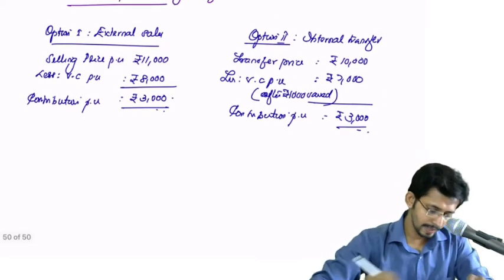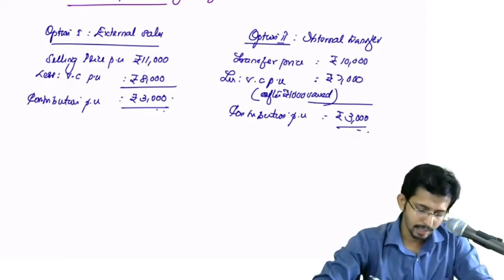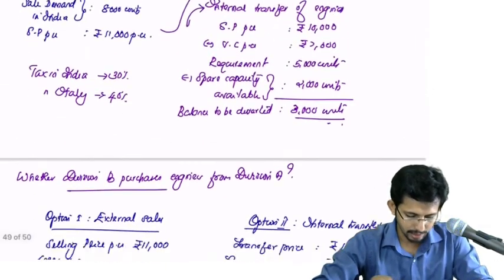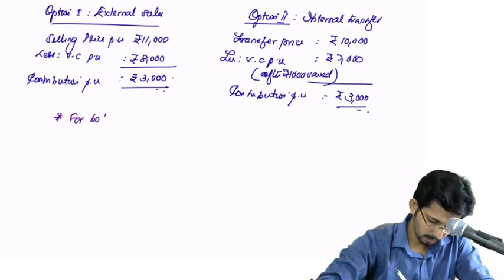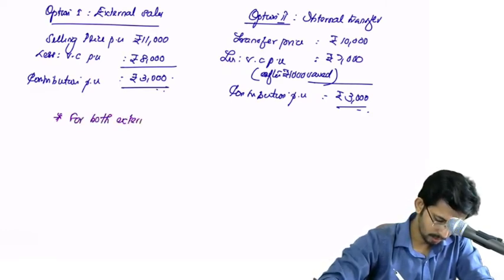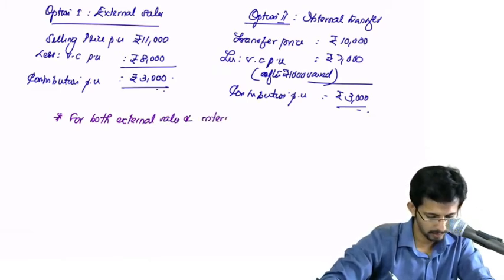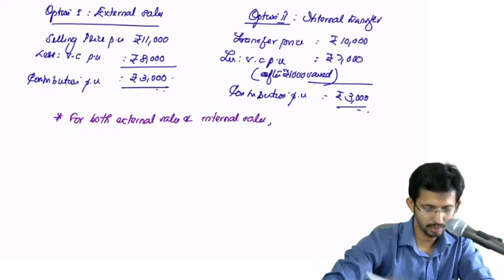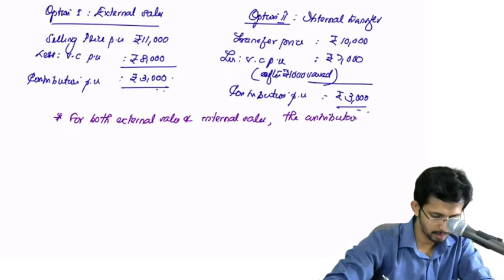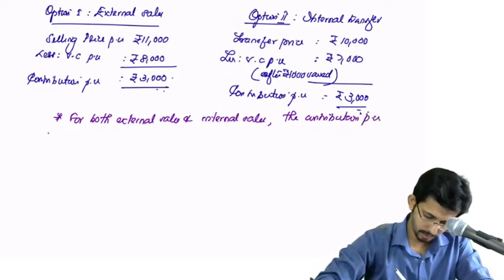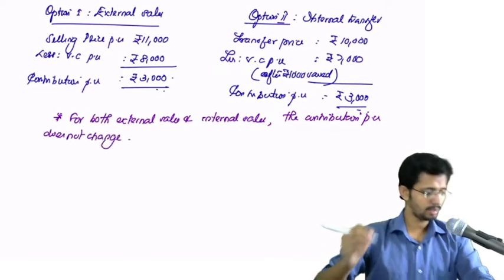Okay, so what is the conclusion you can make? Whether there is external sale or internal sale, the contributions to the selling division is same. Contribution per unit for both external sales and internal sales, the contribution per unit does not change.